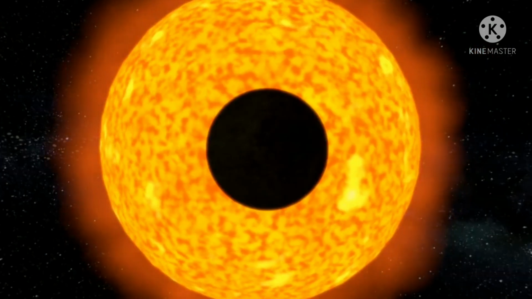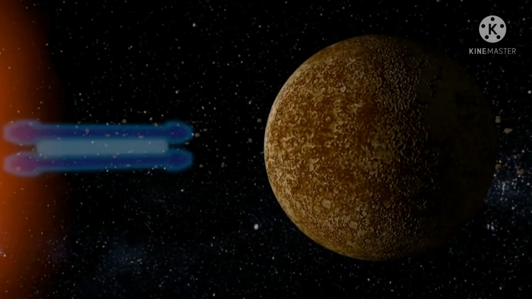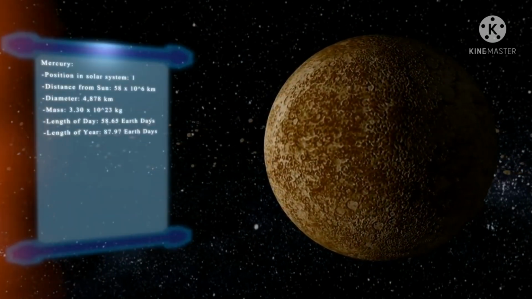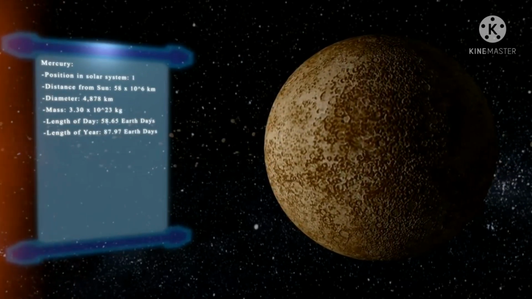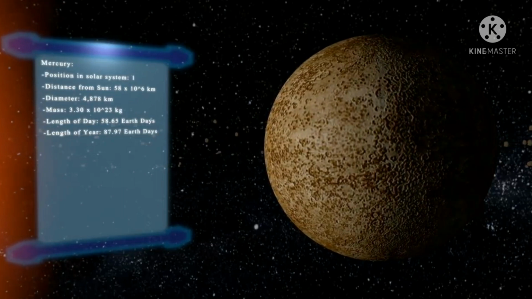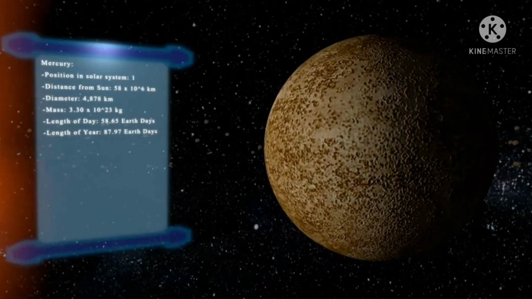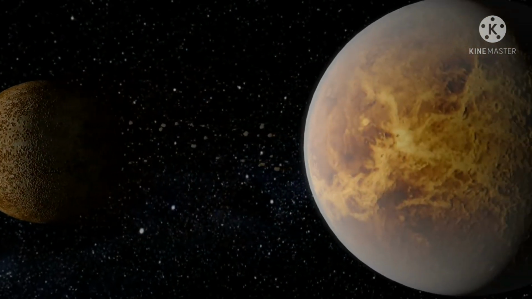The planet which is nearest to the sun is Mercury. It is the smallest planet of our solar system. Because Mercury is very close to the sun, it is very difficult to observe, as most of the time it is hidden in the glare of the sun. So it is visible only at places where trees and buildings do not obstruct.